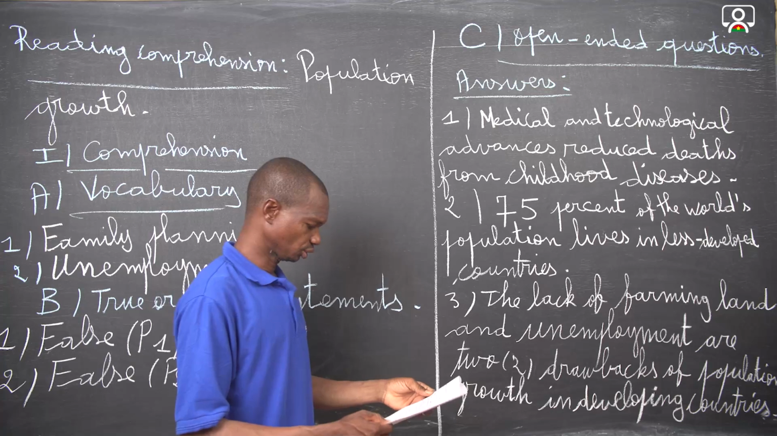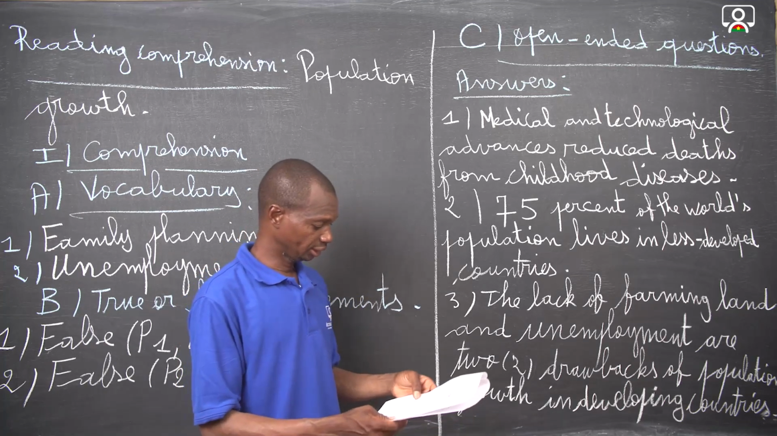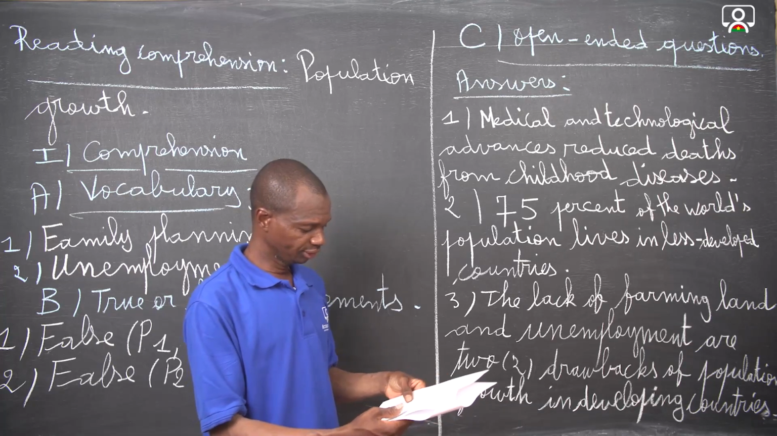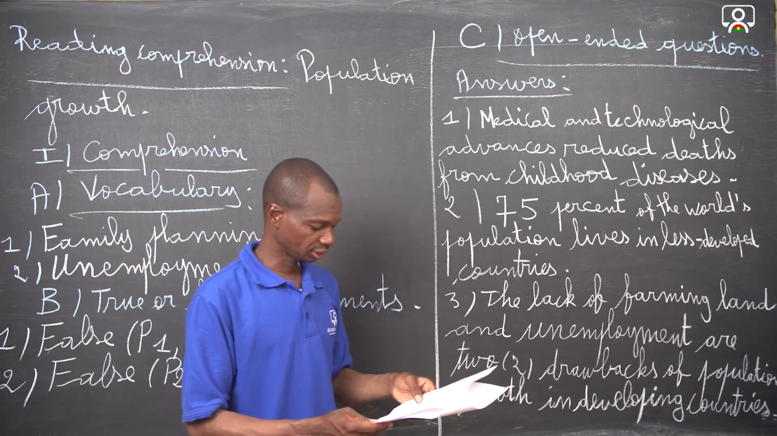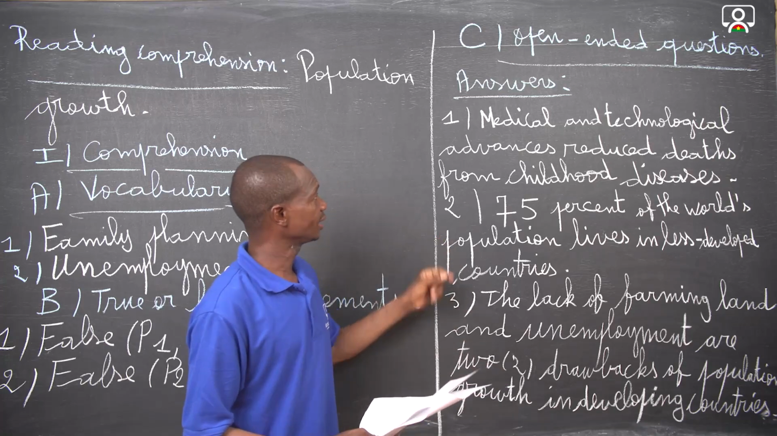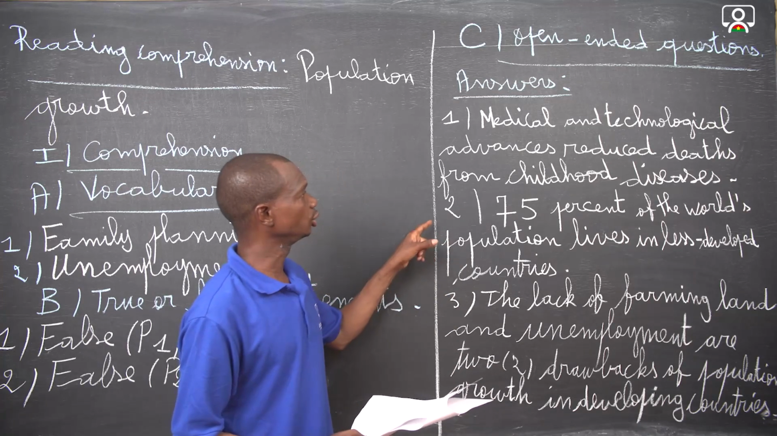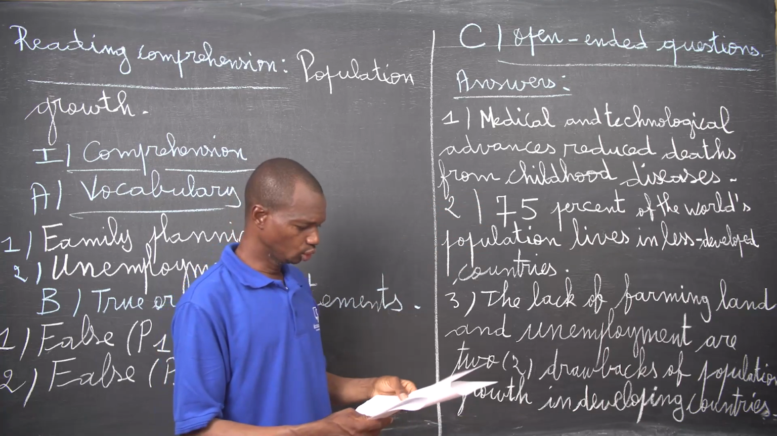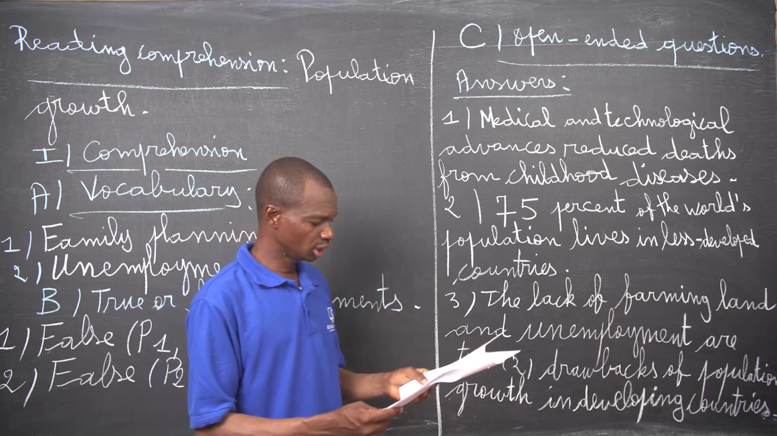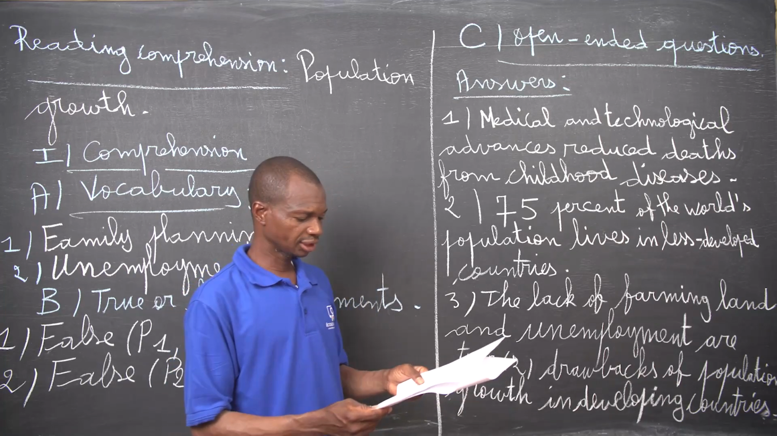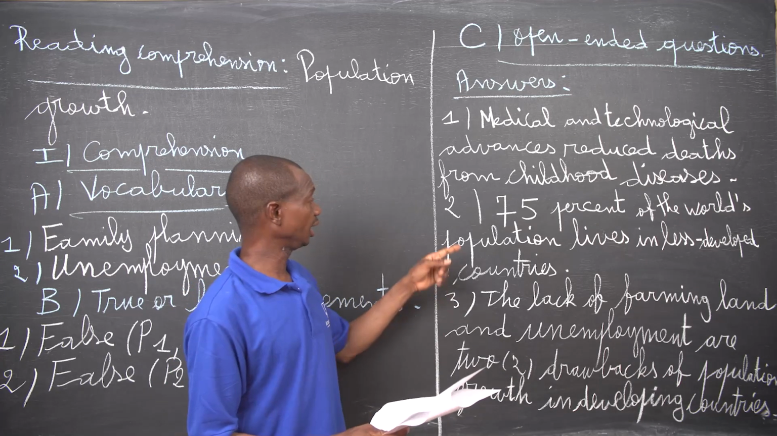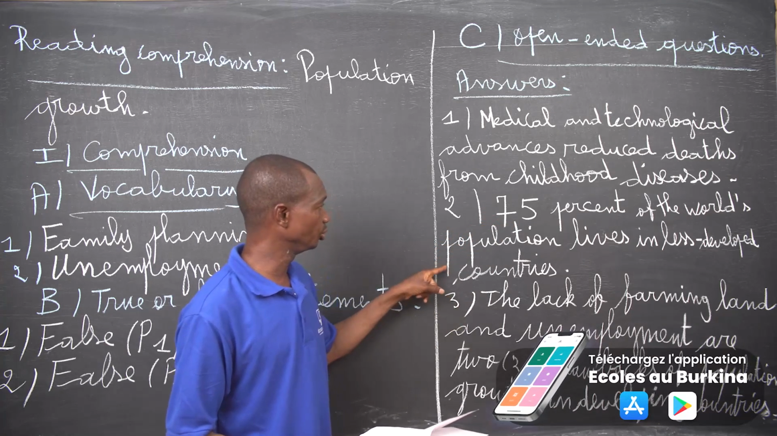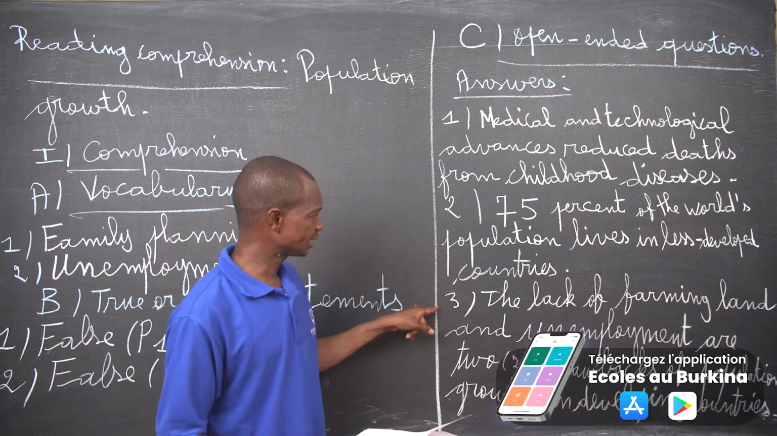The open-ended questions. Well, to make a summary of it here, it is asked first to give the impact of medical and technological advances on childhood disease, and the answer is medical and technological advances reduced death from childhood disease. And number 2, it is asked to know the proportion of the world's population that lives in less developed countries, and the answer is that 75% of the world population lives in less developed countries.